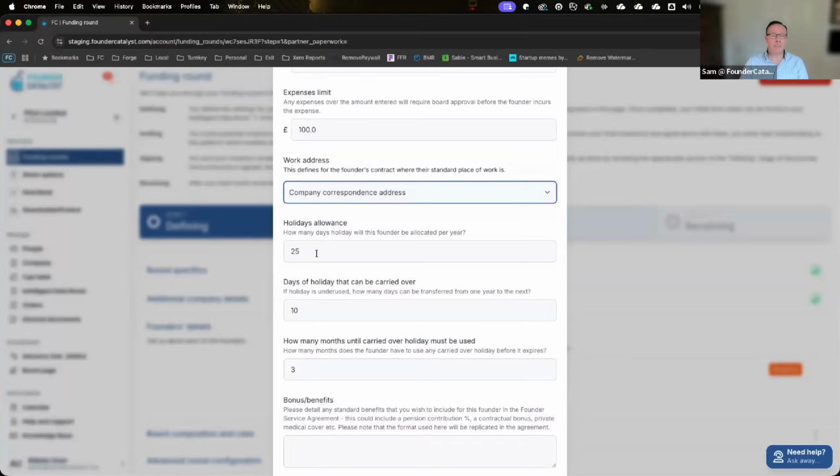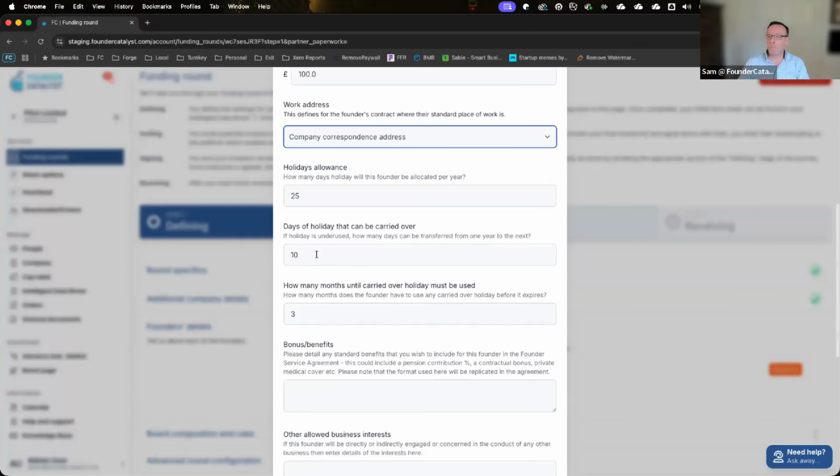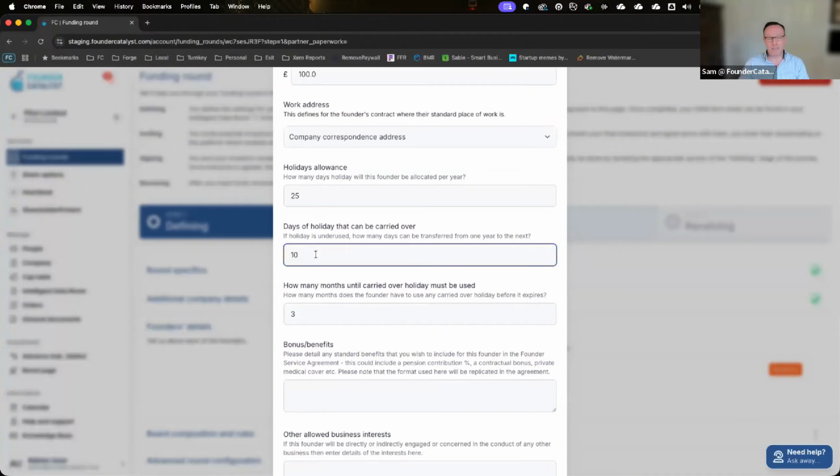Holiday allowance. This is the amount of holiday you have as a contractual right within your founder service agreement. Most founders are probably laughing at the thought of taking 25 days holiday in a year. I know I am, but this is a contractual right to holiday, and the number of holiday days that can carry over.